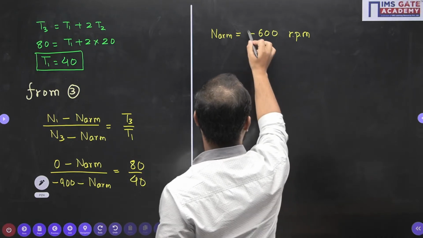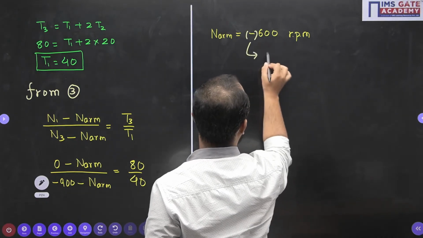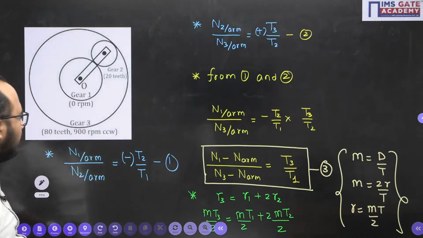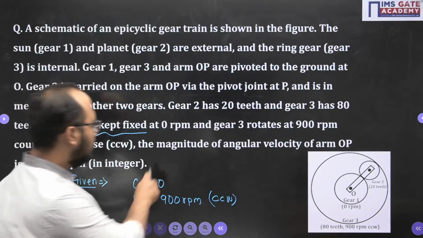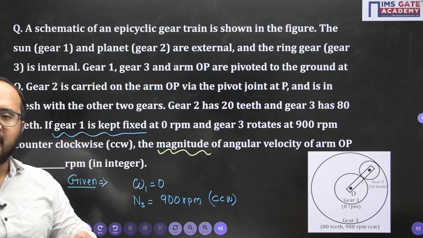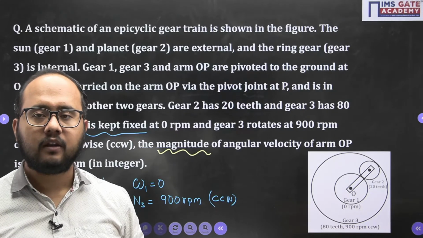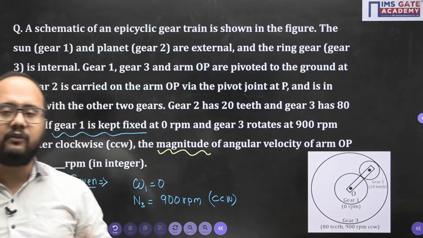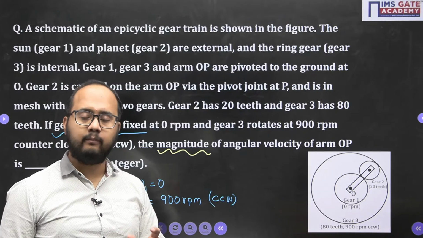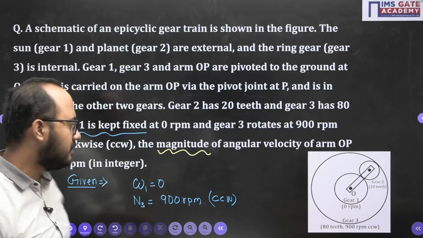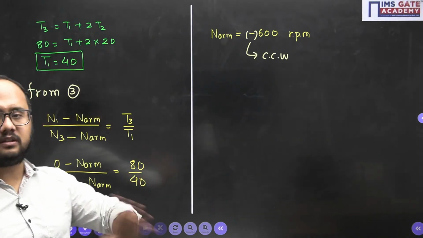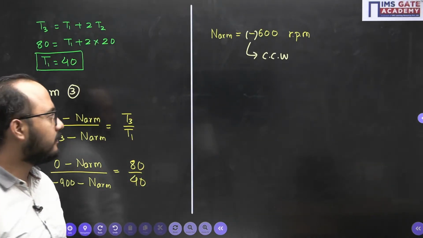The point that you need to understand is counterclockwise. And here if you see, in the question they have asked only the magnitude. So we will not keep the positive or negative. We will write the answer: what is the number? Magnitude only we will be writing, not plus minus. You can get positive also if you take counterclockwise positive. In that case you will get the answer as positive.